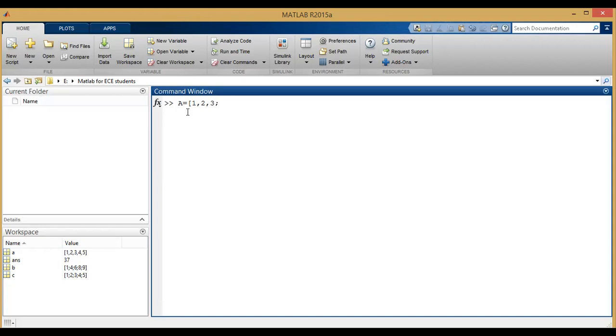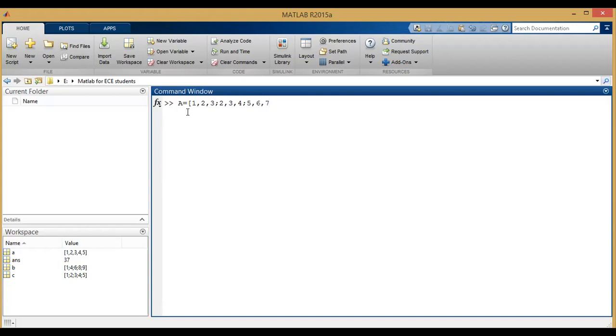Use a semicolon. After the first row elements, we enter the second row elements. Then use a semicolon. Semicolon means the row elements are over, next row. It will take the next row elements. So you can use a comma or space between the row elements.